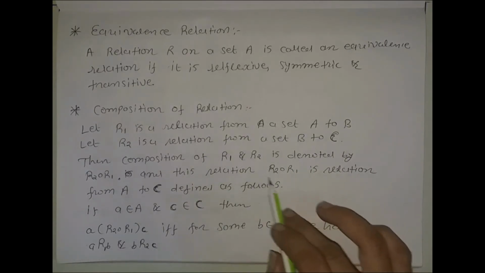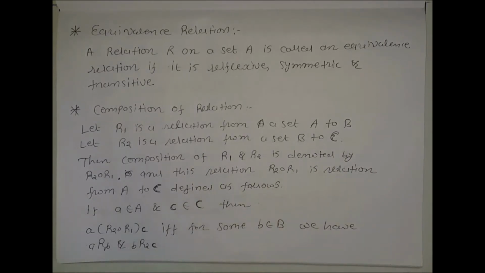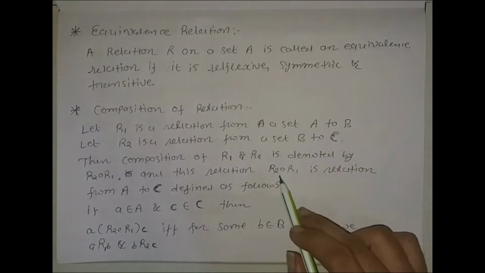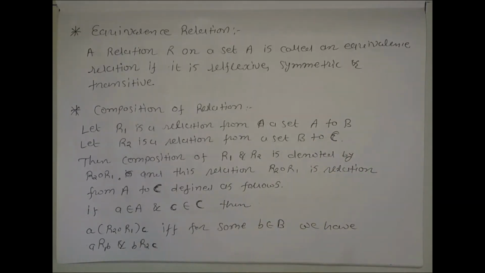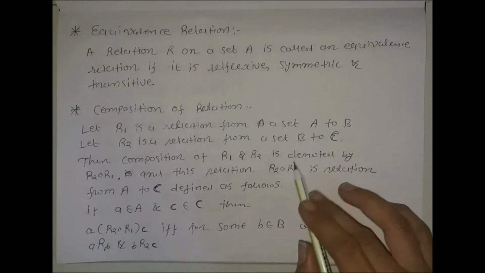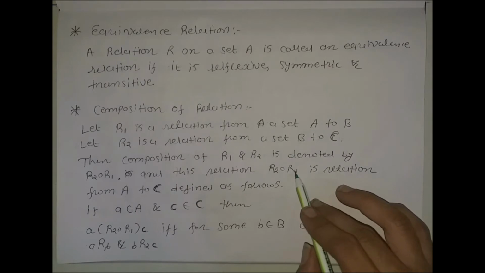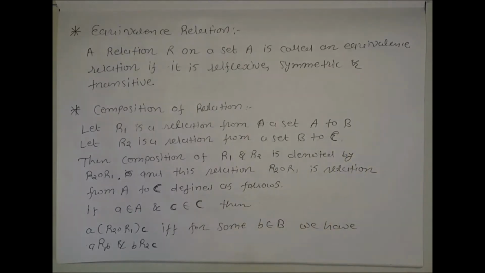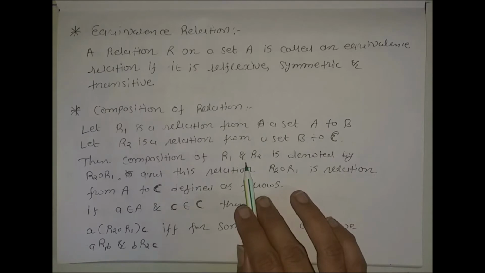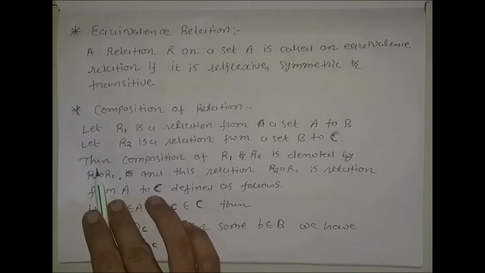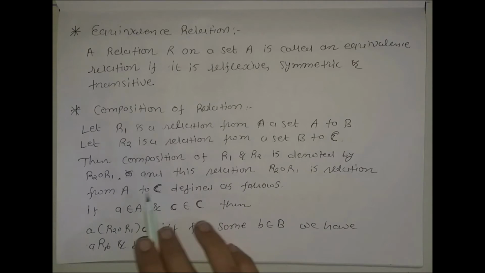So we can define the composition R2 composed with R1. For that, the domain is A and the codomain is C, as similar as in functions. A function is defined from a relation, so there are a domain and codomain in a function which come from the relation. So here A works as the domain for R2 composed with R1 and C is the codomain. The composition is denoted by this symbol, and this is the relation from A to C.